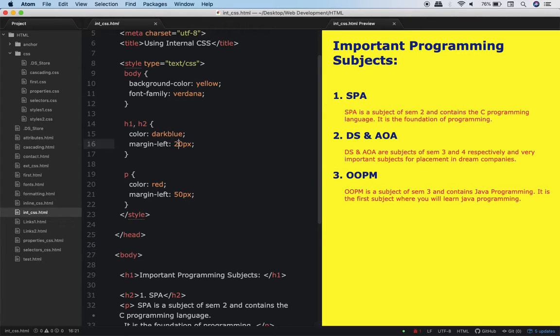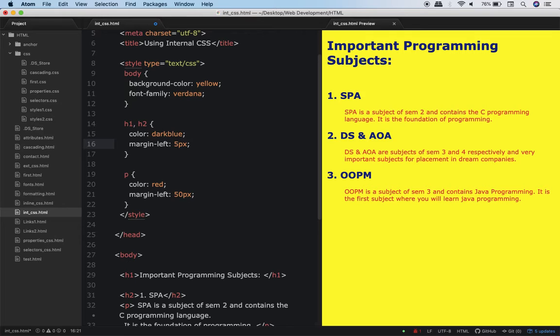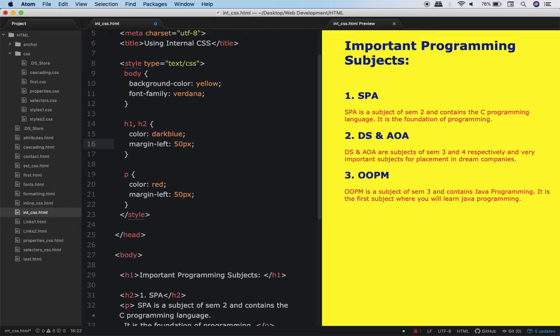Now let me make it 5 pixels. I make it 5 pixels. Did you notice something? You should have. If not, now I'll make it 50 pixels. See carefully. Did you understand what happened over here?